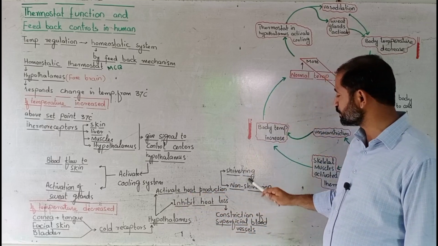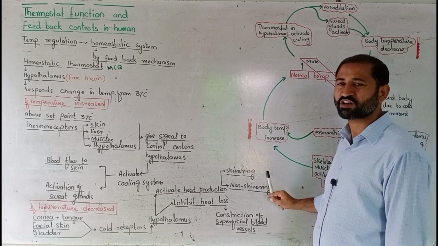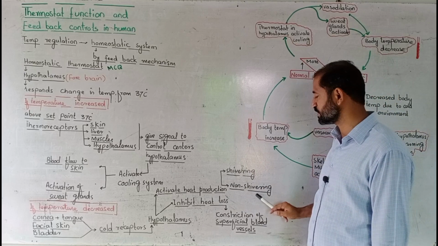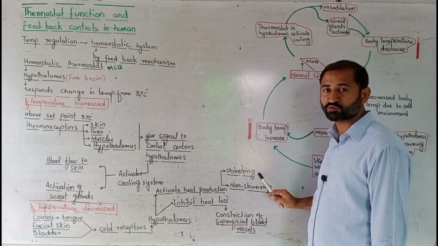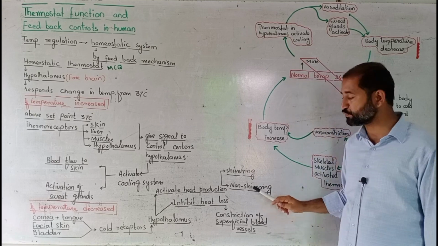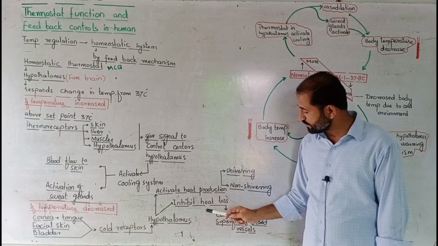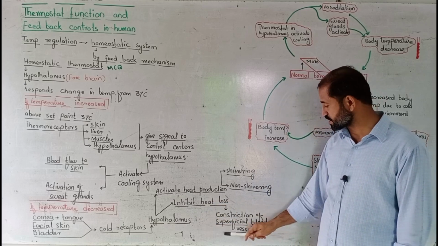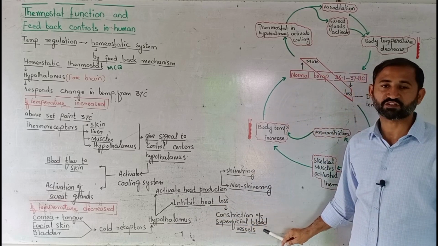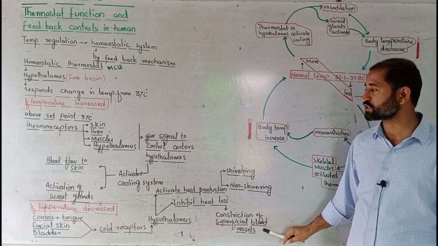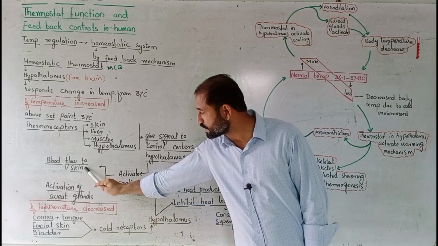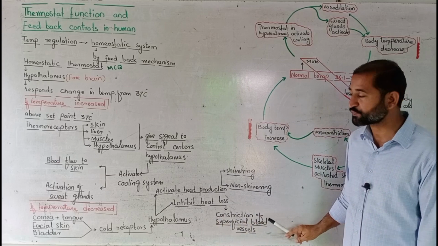Heat production is activated through shivering and non-shivering thermogenesis. We have already discussed these. Shivering means energy production through muscle contraction, and non-shivering is through hormonal control. It inhibits heat loss by causing contraction of the superficial blood vessels, that is vasoconstriction. Before there was vasodilation, and now it is vasoconstriction.